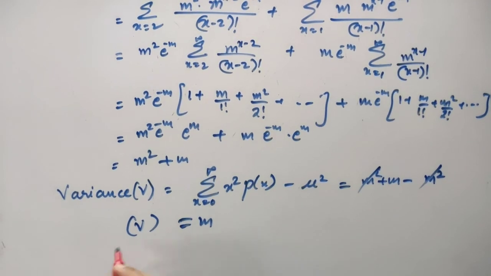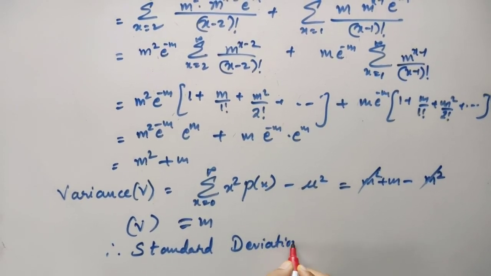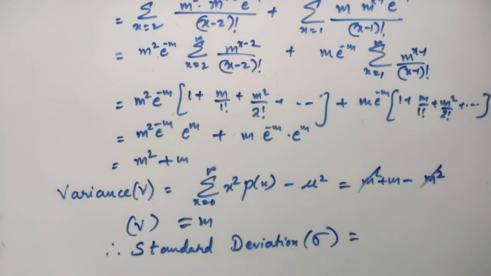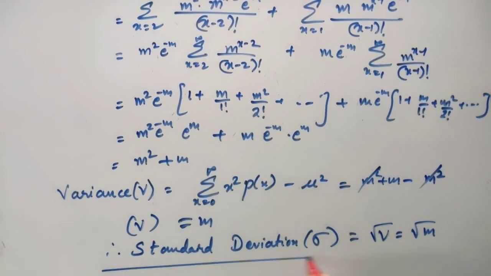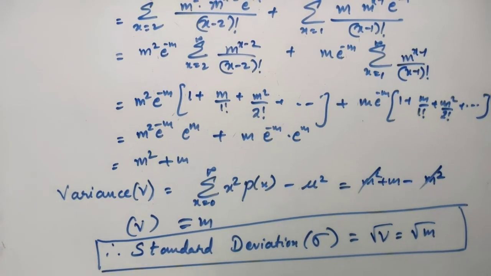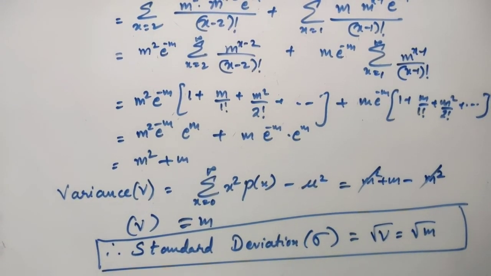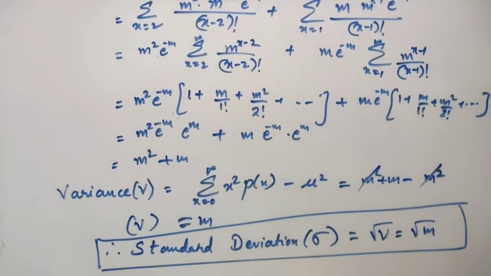Since variance V is m, therefore the standard deviation sigma is equal to the root of the variance, which is root m. Hence we have found the mean and the standard deviation of the Poisson distribution. In my next session, let's continue with the examples on this. Till then, thank you.